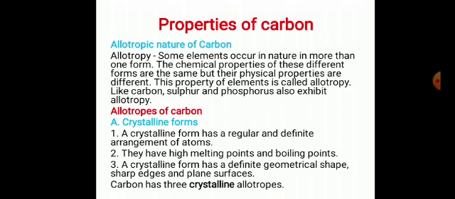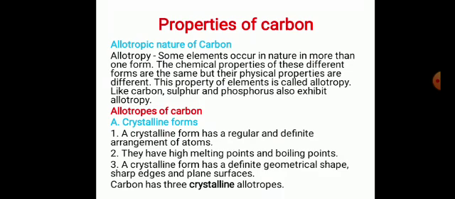Crystalline forms of carbon have definite geometrical shape, sharp edges and plane surfaces. But non-crystalline forms of carbon do not have definite geometrical shape. And the non-crystalline forms of carbon are coal, coke, charcoal, etc.